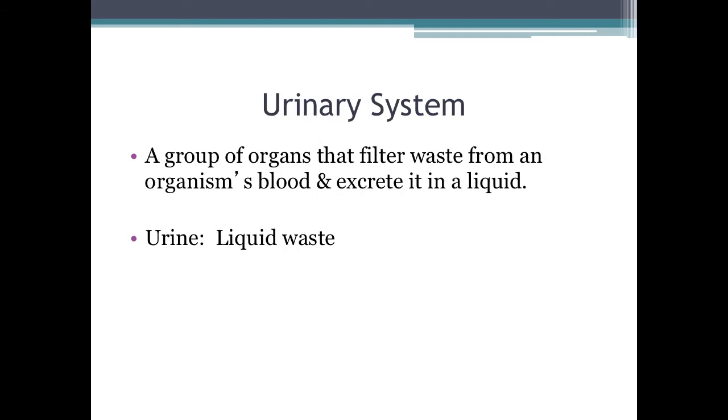The urinary system is a group of organs that filter waste from an organism's blood and excrete it in a liquid. Excrete means to release it, to get rid of. And that liquid is referred to as urine.